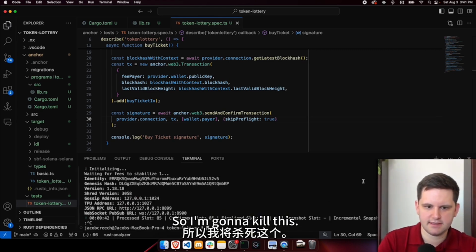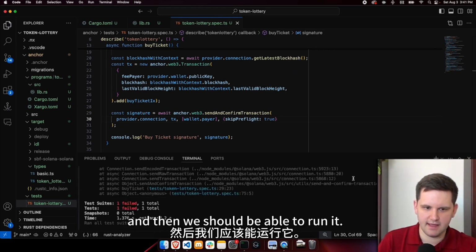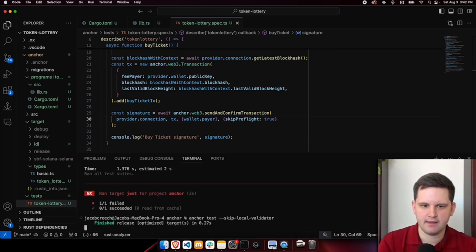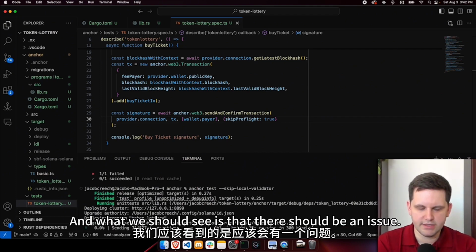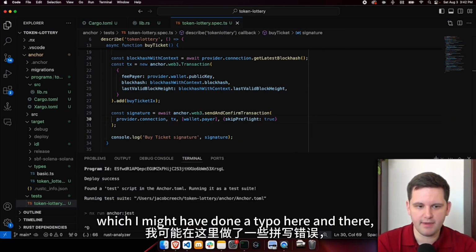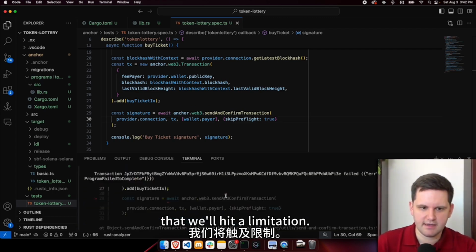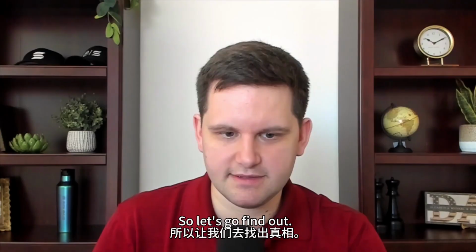So I'm going to kill this. Actually, it should be fine. No, okay, I have to kill it first, and then we should be able to run it. And what we should see is that there should be an issue if we did everything right with the program, which I might have made a typo here and there. We should have the signature tell us that we'll hit a limitation. So let's go find out.